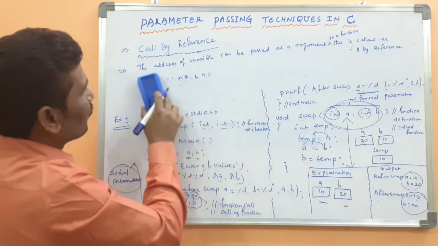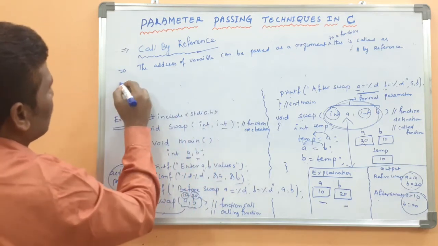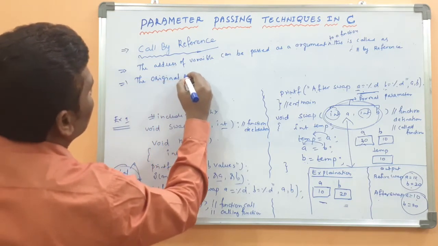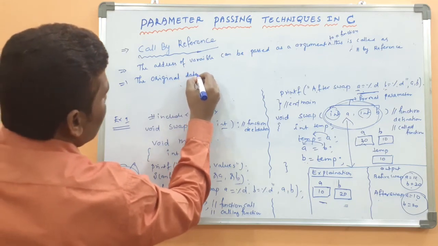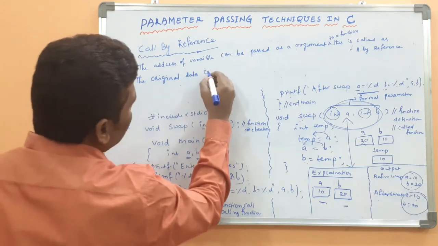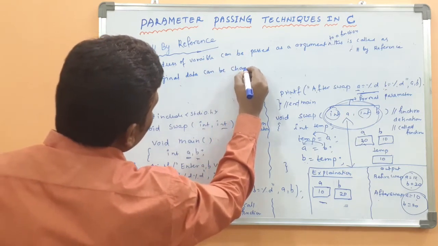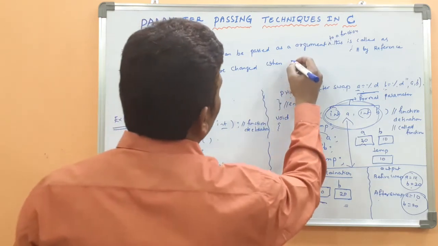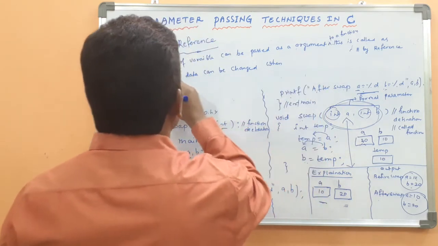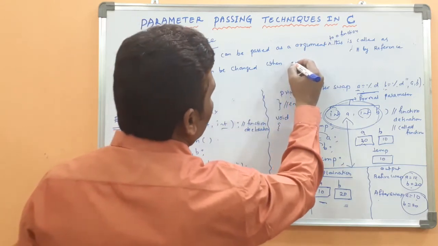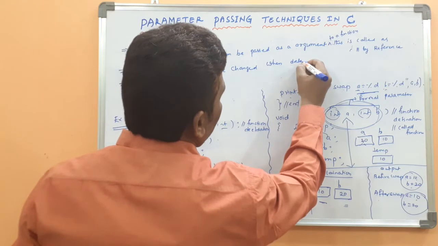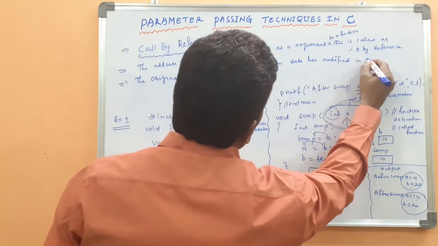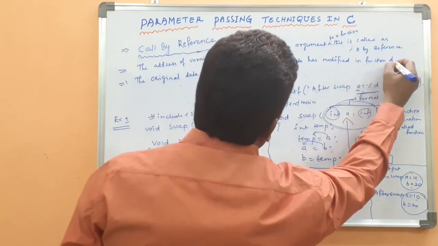Another use is that the original data can be changed when the data is modified in the function definition or called function.